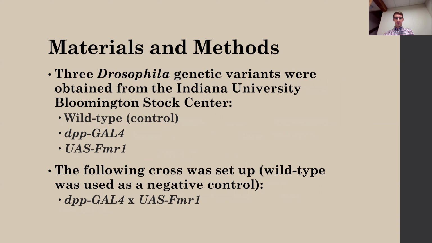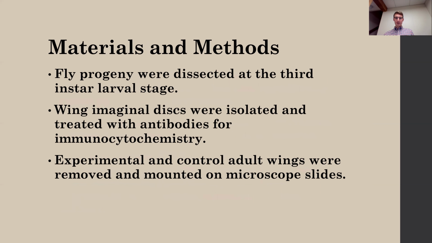For my materials and methods, first 3 Drosophila genetic variants were obtained from the Indiana University Bloomington Stock Center. A wild type, which was used as a negative control, as well as the 2 genetic variants necessary for the GAL4 UAS system. I then crossed the experimental flies and dissected their progeny at the third instar larval stage. This is the final stage of metamorphosis when the imaginal discs are largest and easiest to isolate.